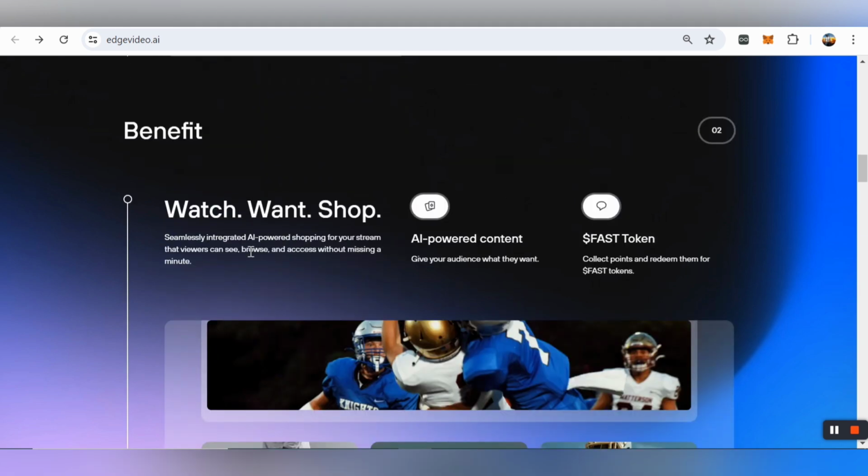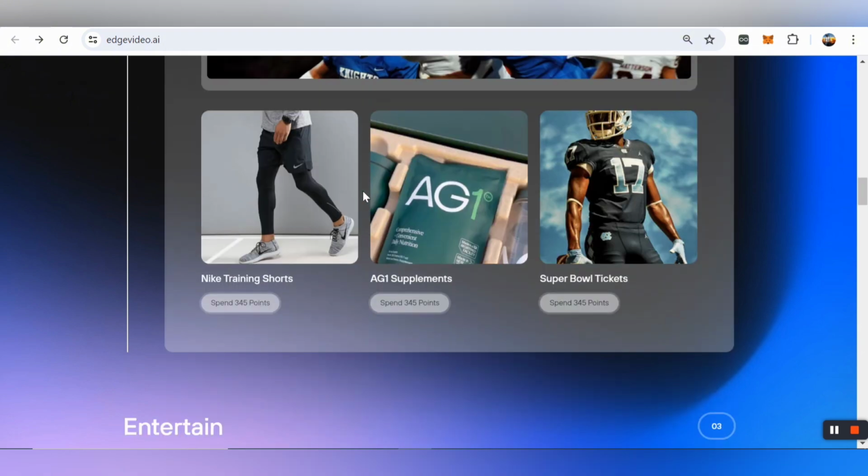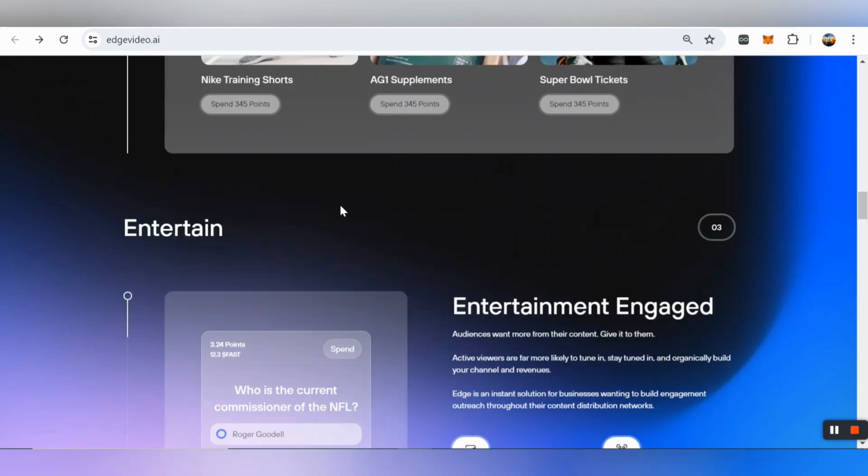Here you can also check out the benefits. You can watch, want, and shop. So seamlessly integrated AI powered shopping for your stream that viewers can see, browse, and access without missing a minute. AI powered content gives your audience what they want as well. Now you can also collect points and redeem them for FAST token. So I will tell you how you can also buy FAST token on Gate.io, and its listing on other exchanges will be very soon. And here we can also check out more information about this project as well.